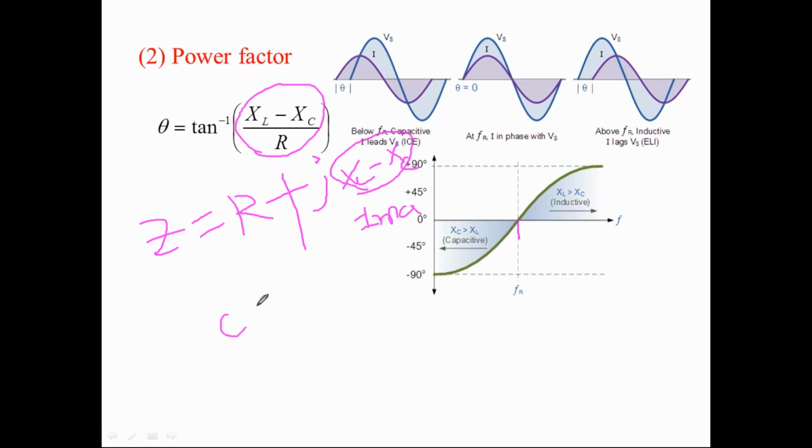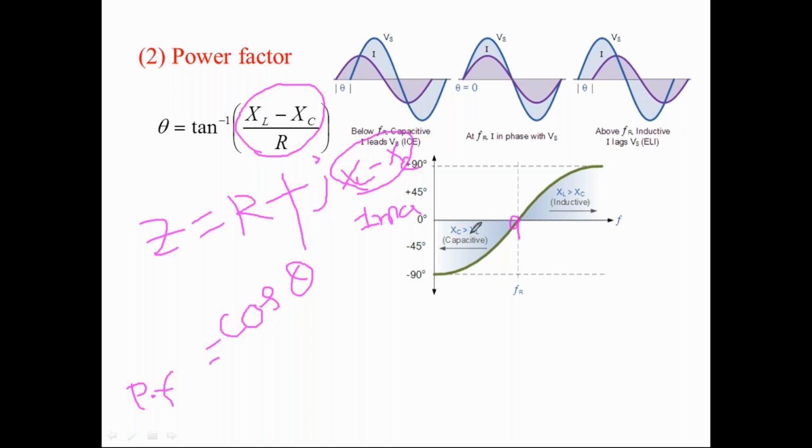Cos theta is called the power factor. The power factor at different conditions can be calculated depending upon the circuit operating frequency. So at F equal to FR, the phase angle is 0, so cos 0 is equal to 1. That is, unity power factor can be obtained from the circuit.